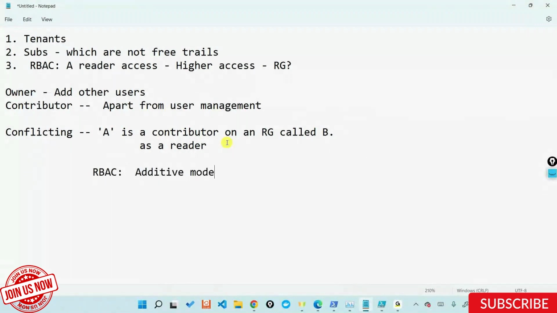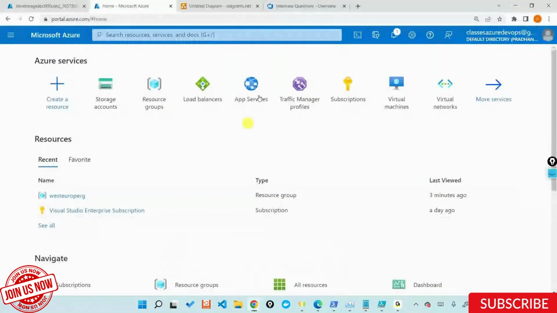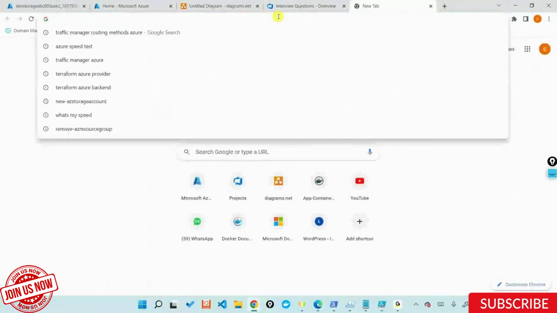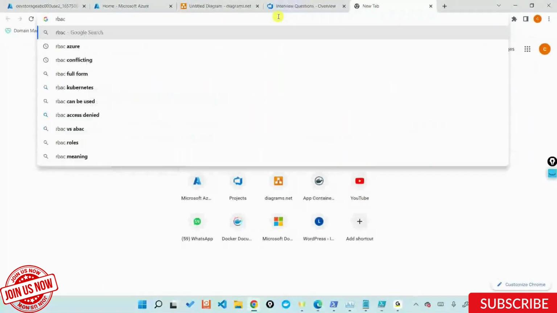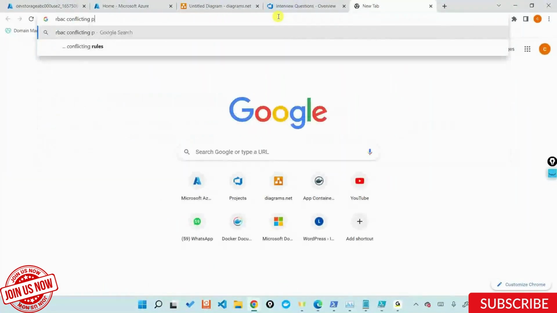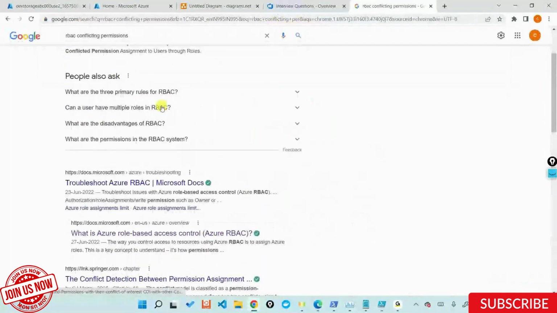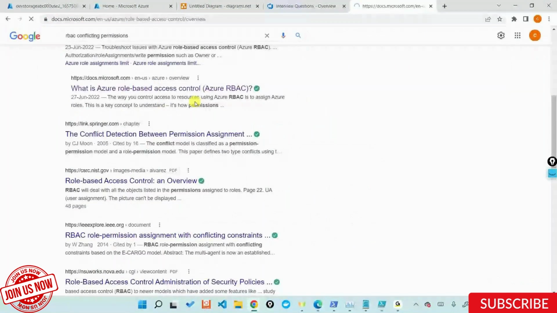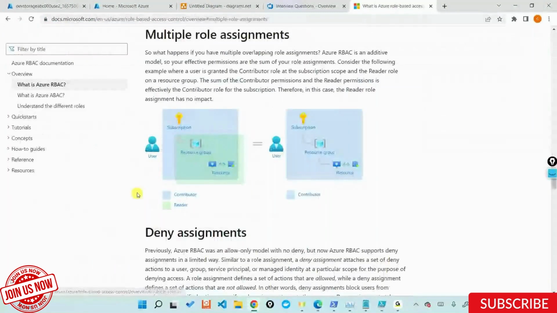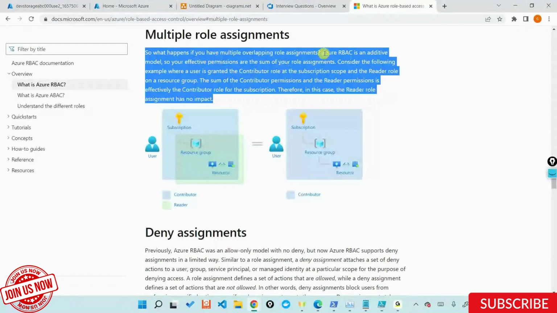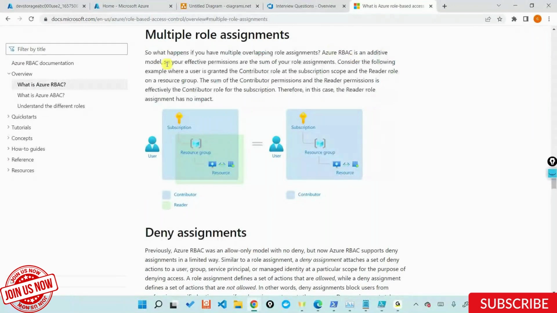Meaning, if you look at the documentation out here, let's go quickly to the documentation and look at that. This is RBAC conflicting permissions. On role-based access, let's see multiple role assignments, and this is what it's telling. So what happens if you have multiple role assignments? RBAC is always an additive model, so your effective permission is a sum of your role assignments.